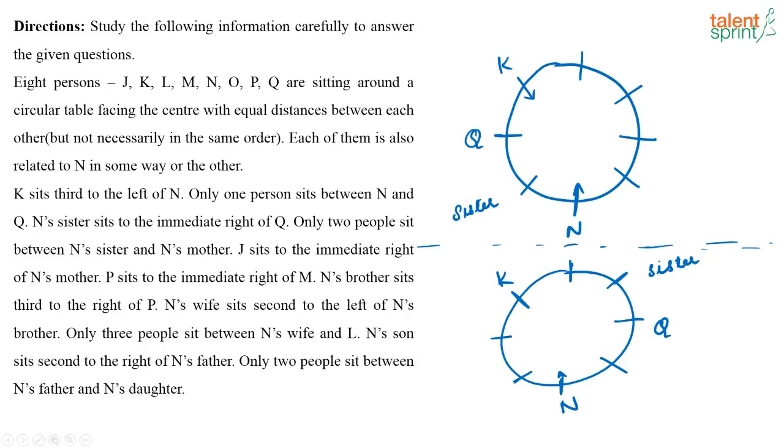Now next, what else is given? Only 2 people sit between n's sister and n's mother. So 2 people are sitting between n's sister and mother. If this is sister, this can be the mother. Similarly, if this is sister, again this can be the mother. I have 2 possibilities, right? They have said there are 2 people who sit between the sister and the mother. So this can be the mother or this can be the mother.